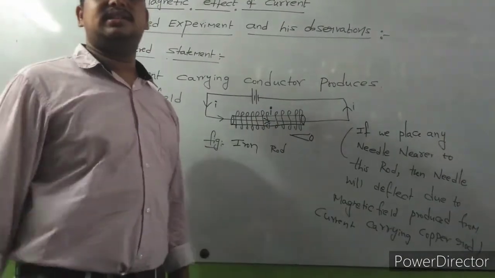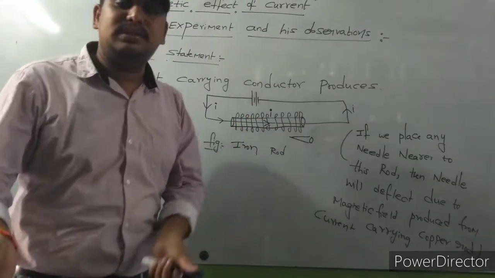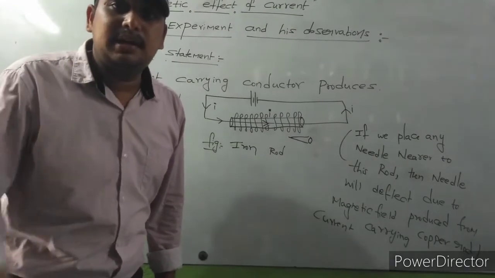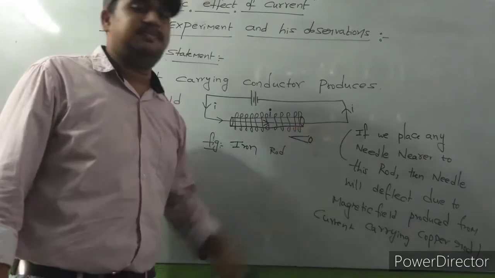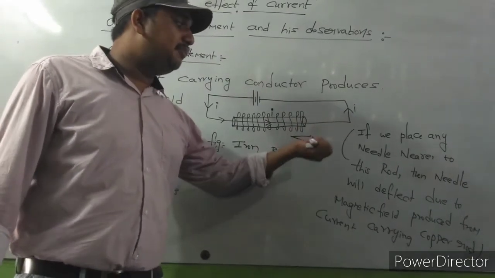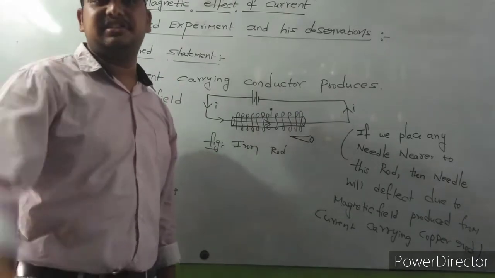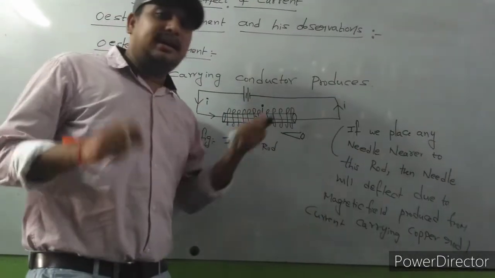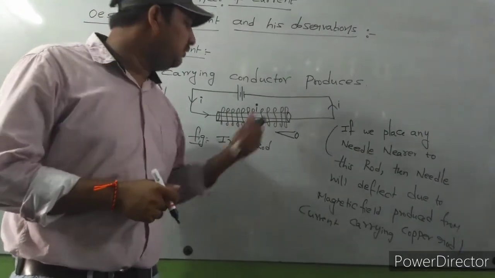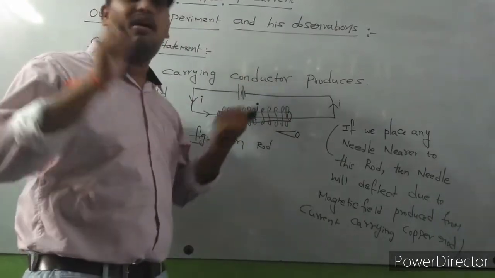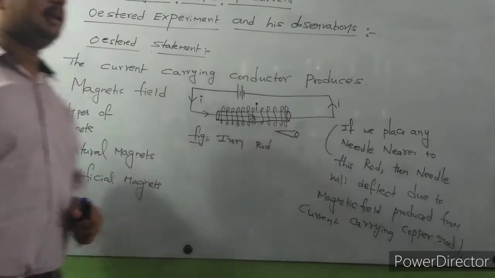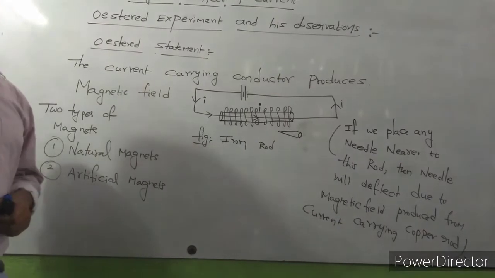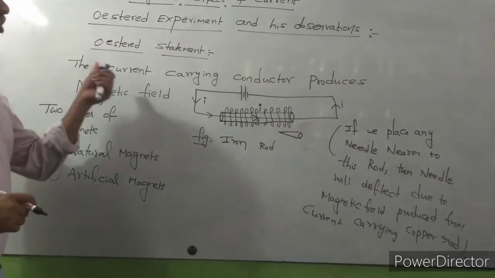Some current is passing through this. This current carrying conductor produces a magnetic field. How can we know it is producing a magnetic field? Because we place a needle nearer to it, the needle will deflect. The position of the needle will change. That indicates this current carrying conductor produces a magnetic field. It will behave as a magnet. These magnets are artificial magnets. We have two types of magnets, natural magnets and artificial magnets. Nowadays, 90% of what we use in our daily life is artificial magnets. So this is Oersted's statement.